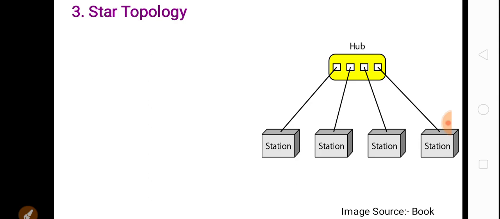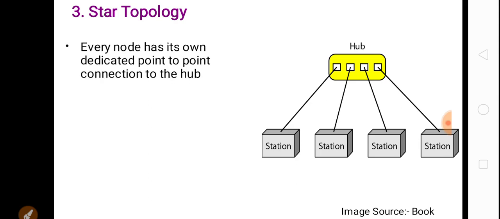Next type of topology is star topology. In star topology, every node has its own dedicated point-to-point connection to the hub. So in star topology, each device is going to connect to the central hub. The hub is nothing but a connecting device.